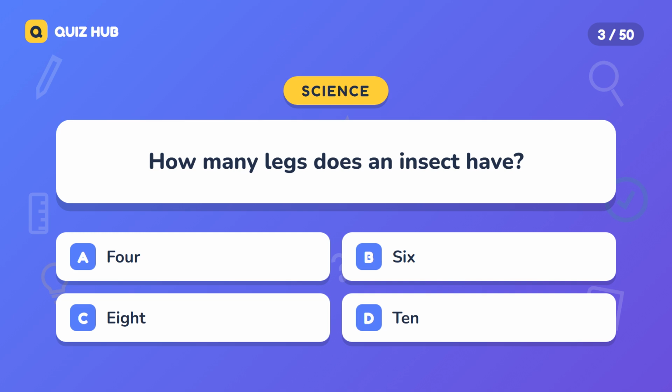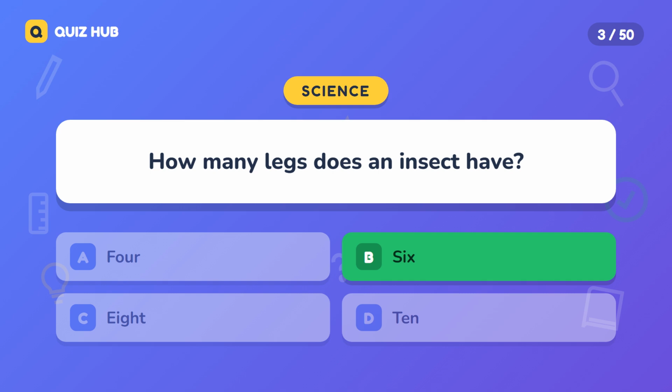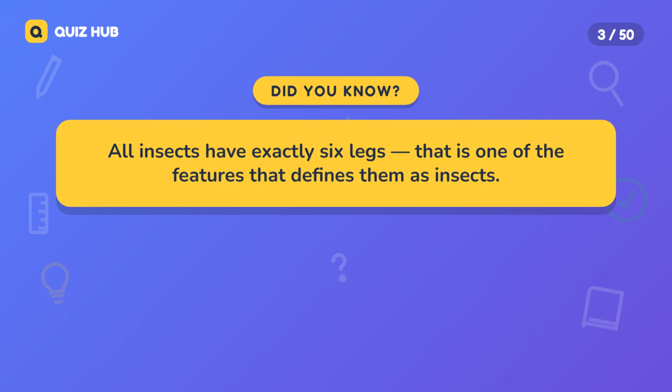Question 3. How many legs does an insect have? A. 4. B. 6. C. 8. D. 10. The correct answer is 6. All insects have exactly 6 legs. That is one of the features that defines them as insects.